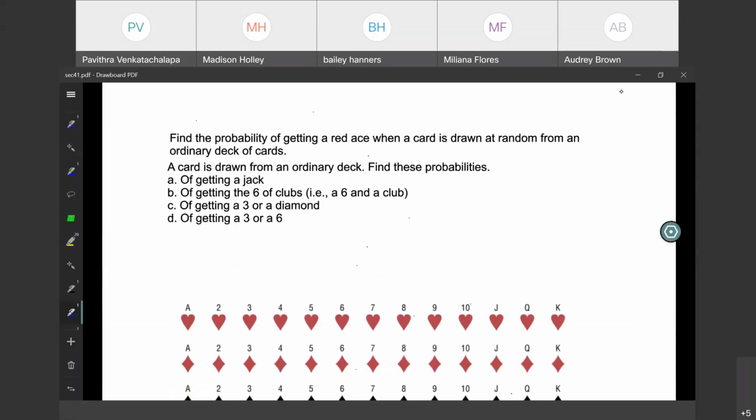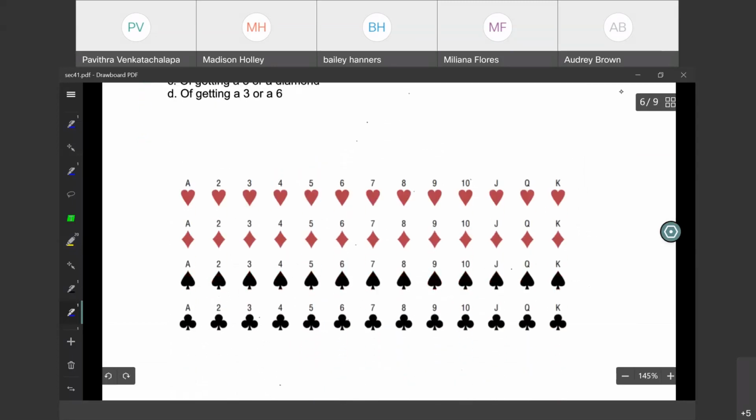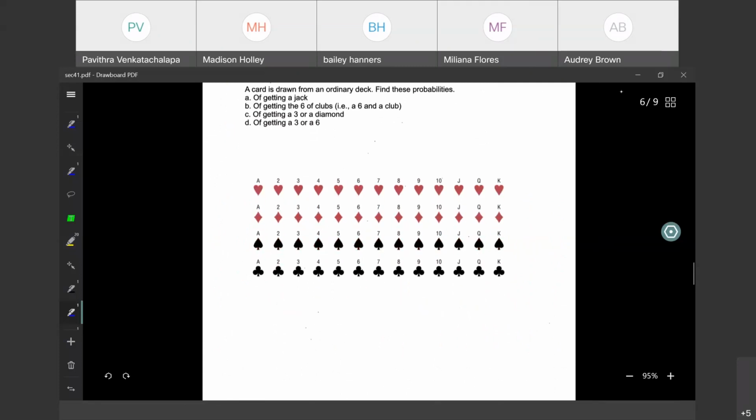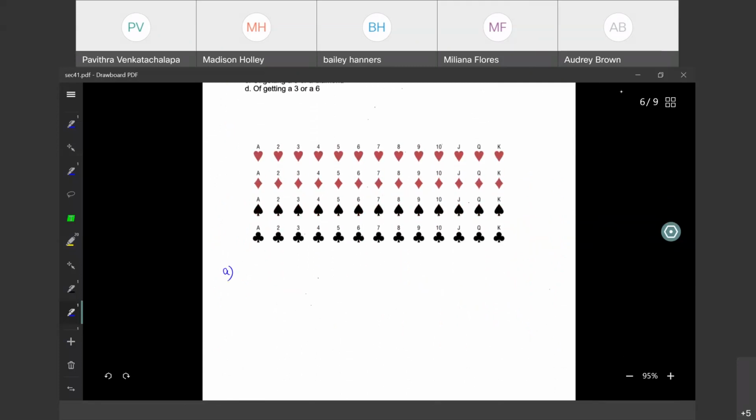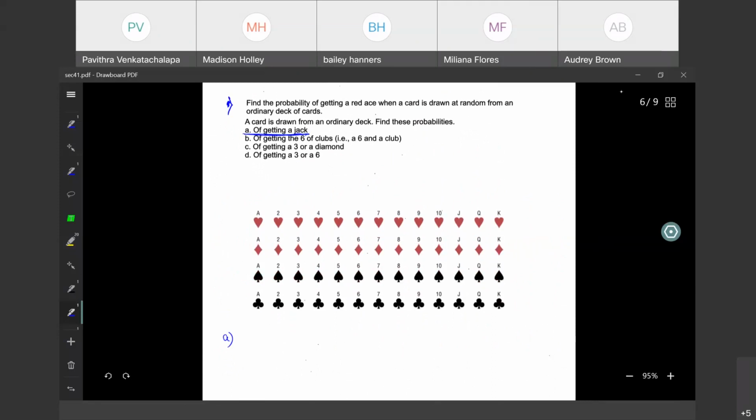Okay. Now these are other examples. This is a deck of cards. We have a total of 52 cards here. This is 13, and I have 4 sets, so it is 52. So the total number of outcomes is 52, right? Because we have 52 cards. Now let us solve this one by one. What is the probability of getting a jack? Where is that?